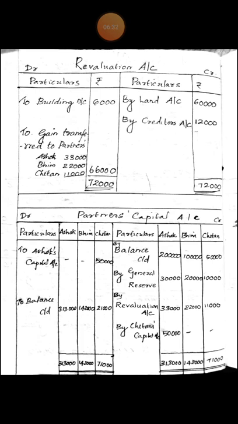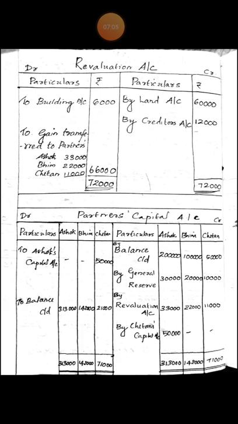increase in liability and decrease in assets are debited to revaluation account. That's why building is debited and land and creditors are credited to revaluation account. Next, balancing of revaluation account. Credit side total, credit side 60,000 and 12,000. So, credit side total is 72,000. Debit side only one account, that is building account, rupees 6,000.